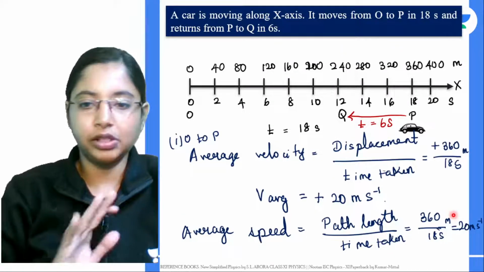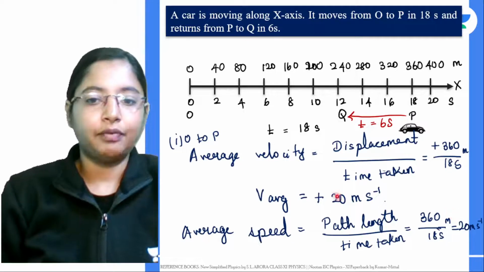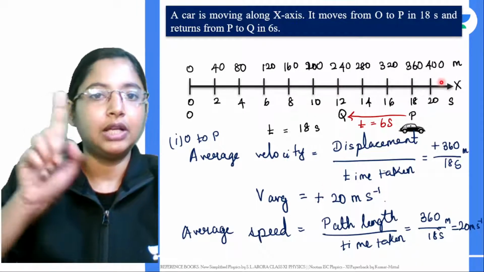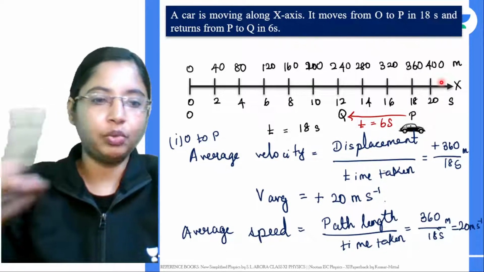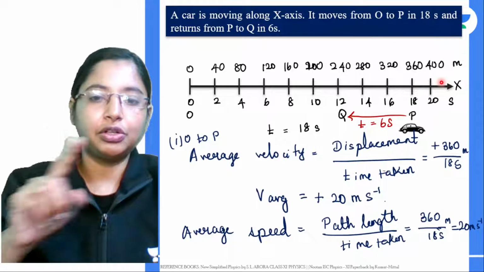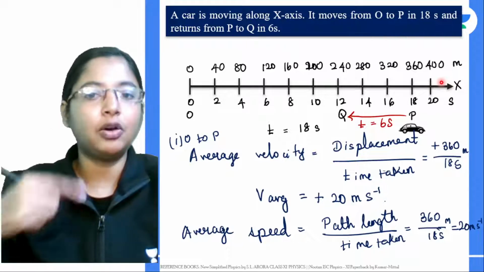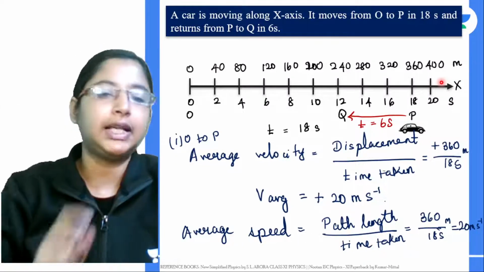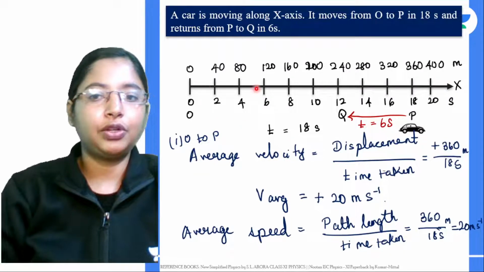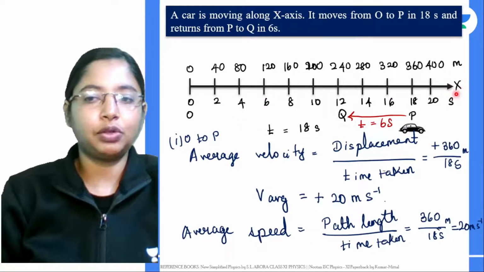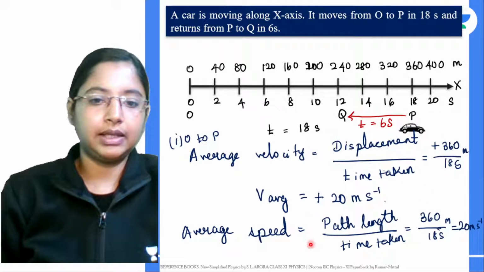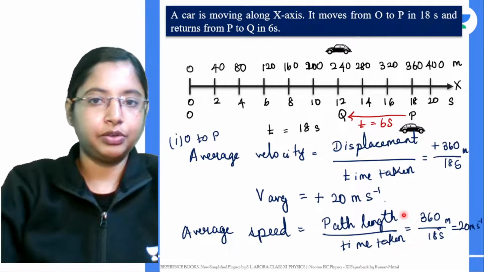So that's the difference between velocity and speed. Speed is a scalar quantity, you don't have to worry about direction. But velocity is a vector quantity, so obviously you have to say in which direction it's going. Here we only go for motion in one dimension, a straight line, or rectilinear motion, also called linear motion, where we can use the positive and negative axis. In this case it's going in the positive direction. Now that's your average speed. This is point 1 of the question.